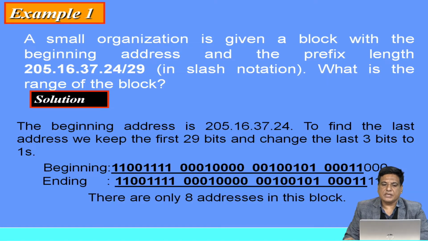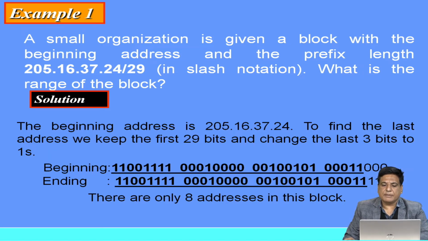First example: a small organization is given a block with the beginning address and the prefix length. We are given one network address, 205.16.37.24/29. It means our prefix length is 29. What is the range of the block?